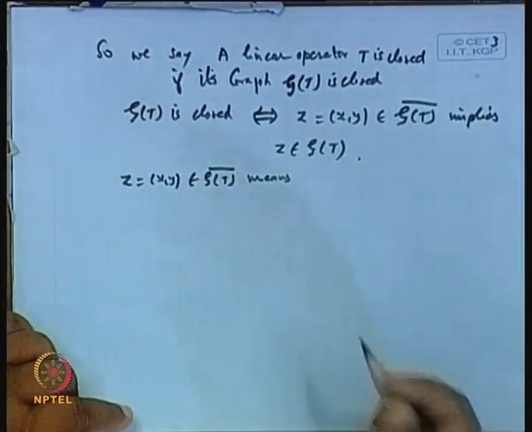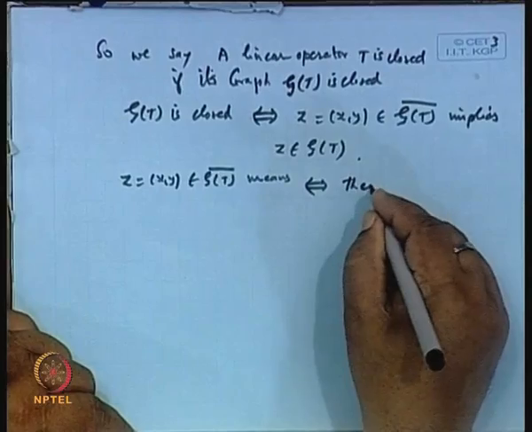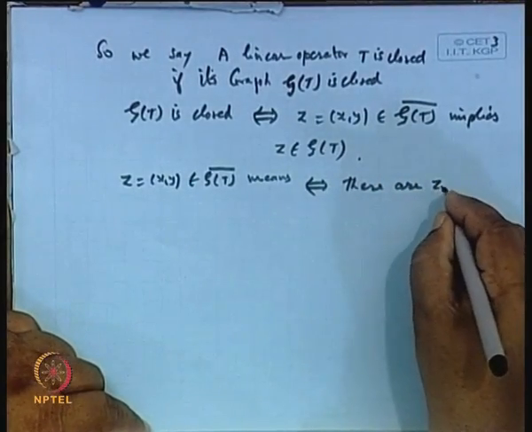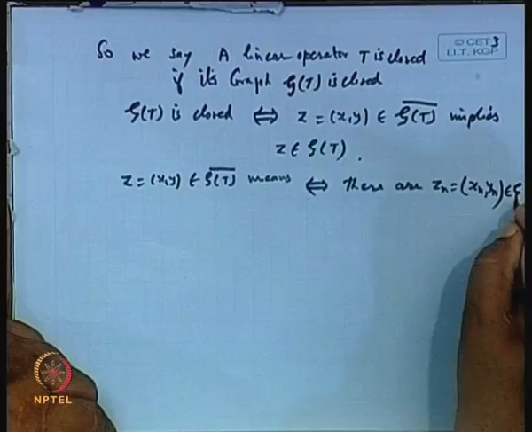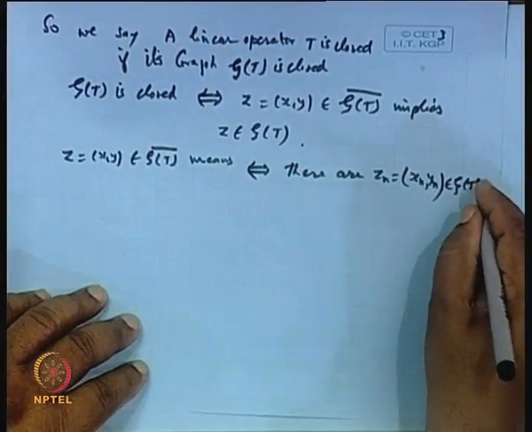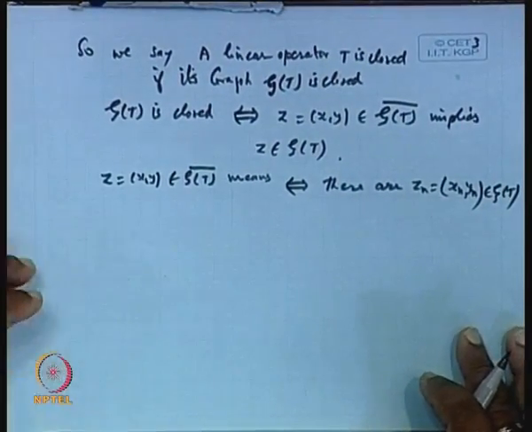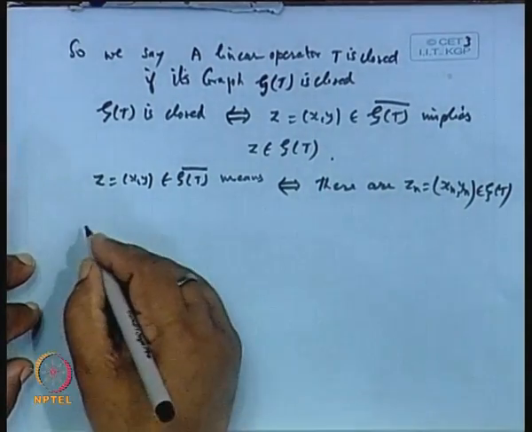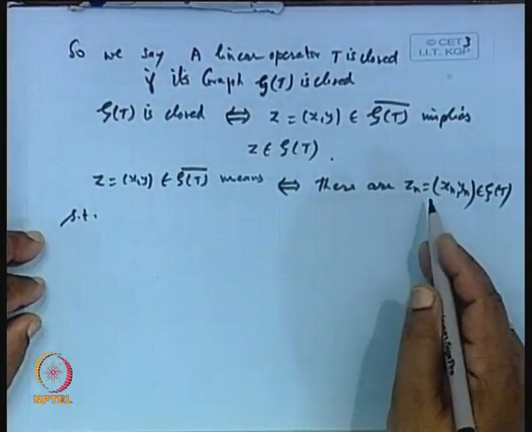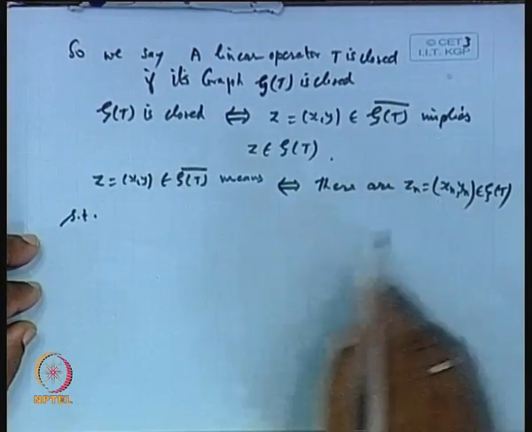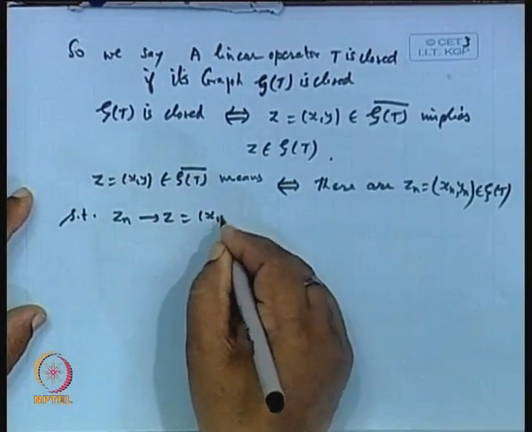So, this means that there are sequences (x_n, y_n) in the graph of T such that z_n goes to z, which is (x, y).